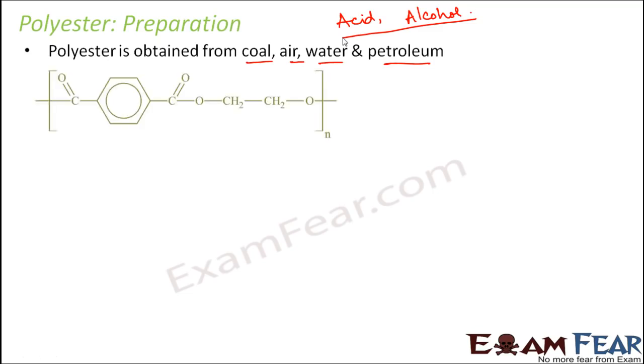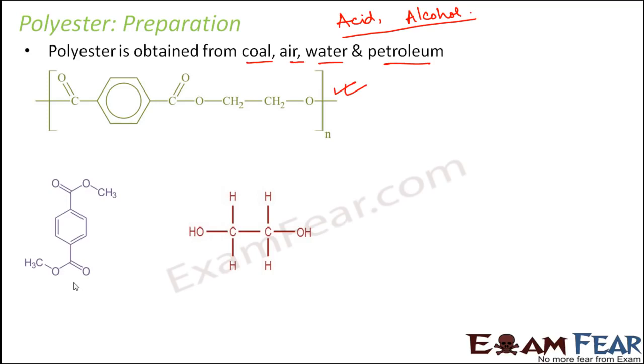So let us look at how exactly we prepare this polyester. This is the structure of polyester. We are taking the example of this particular polyester, that is polyethylene terephthalate, and we will see how it is prepared. For this also we need one acid and one alcohol.